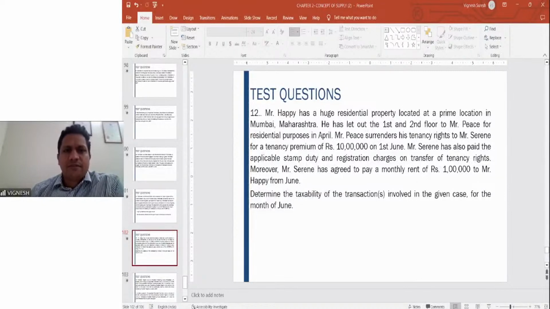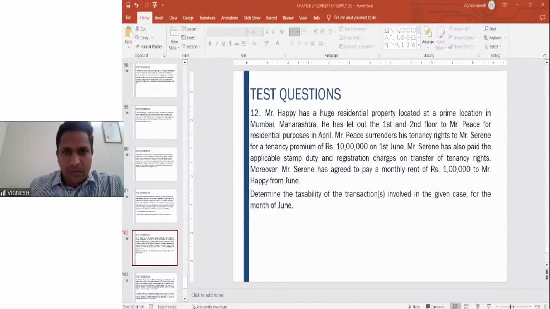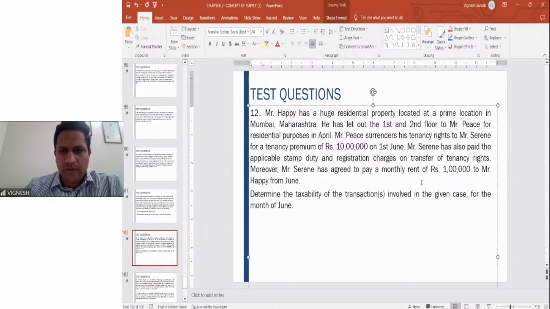So tenancy rights is very much covered under supply of service. Even though stamp duty and registration charges are applicable, it will very much be subject to GST. Just because a registration is there, you cannot say that it is a supply of goods. Transfer of tenancy rights is not like a sale of land or building, but it is a supply of service. Of course, we'll need to cover the exemptions chapter also to understand some issues. So don't worry, we'll cover that.